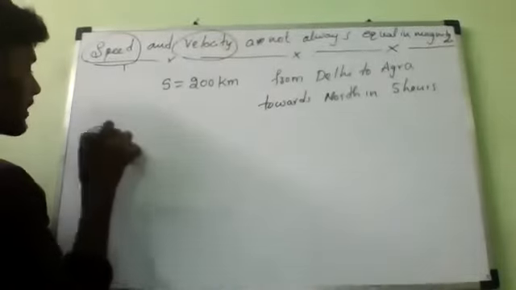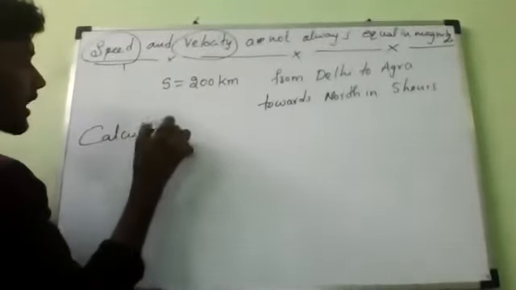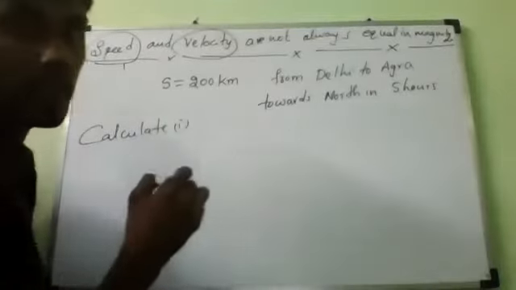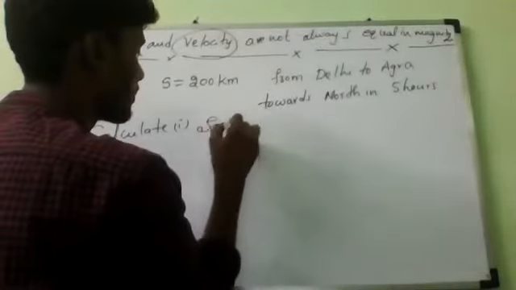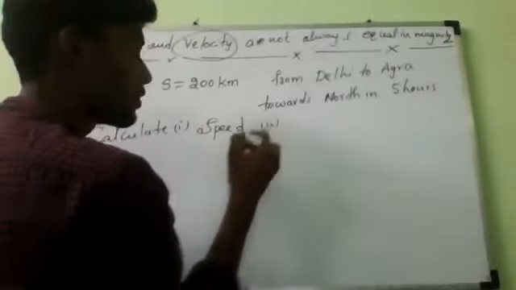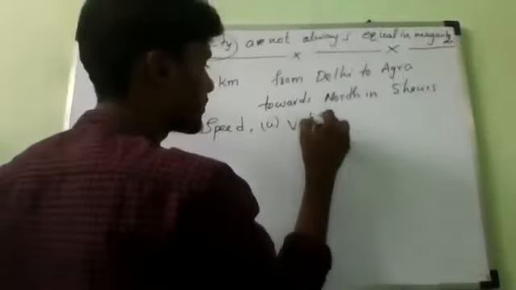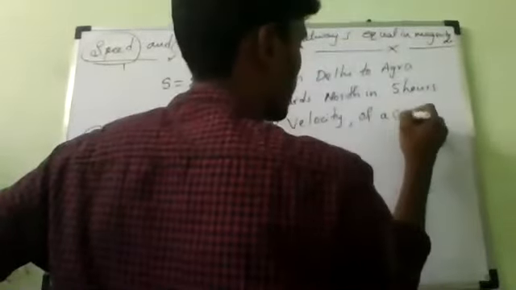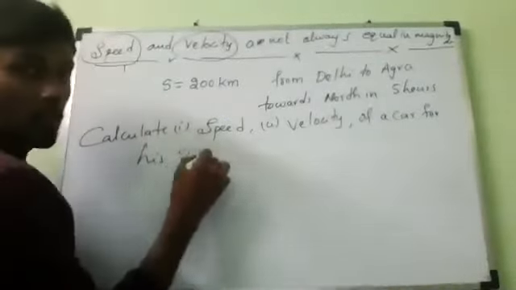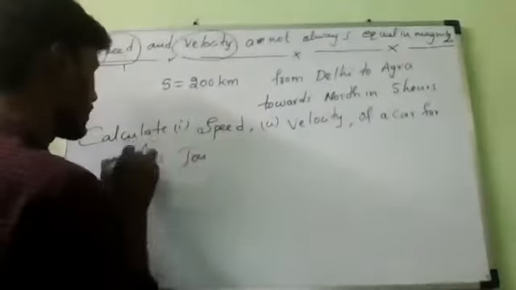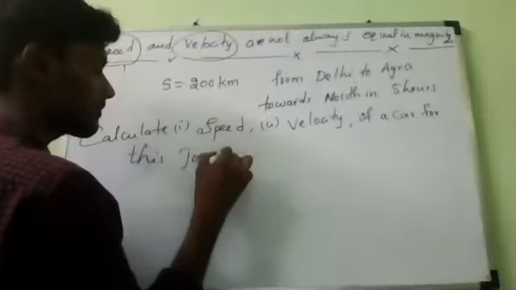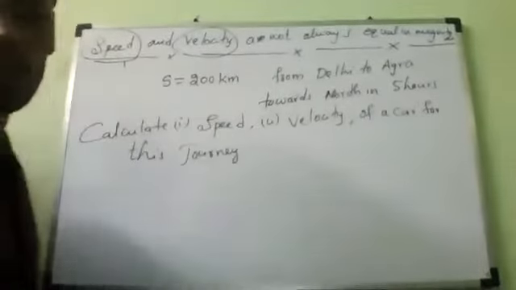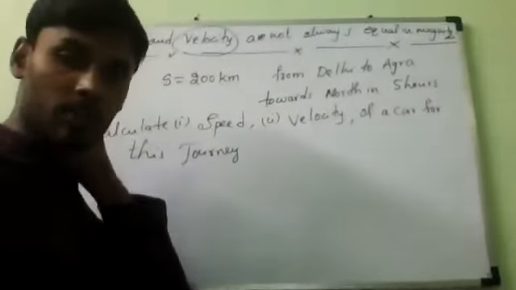Calculate: Roman number 1, speed. Roman number 2, velocity of a car for this journey. Start doing now. Let me see who will do it first. Speed and velocity both. Very simple problem.